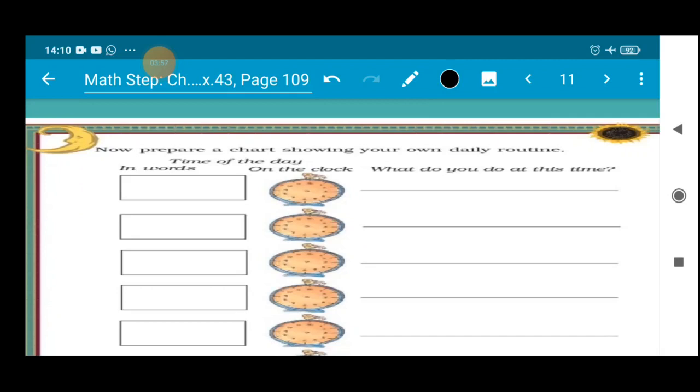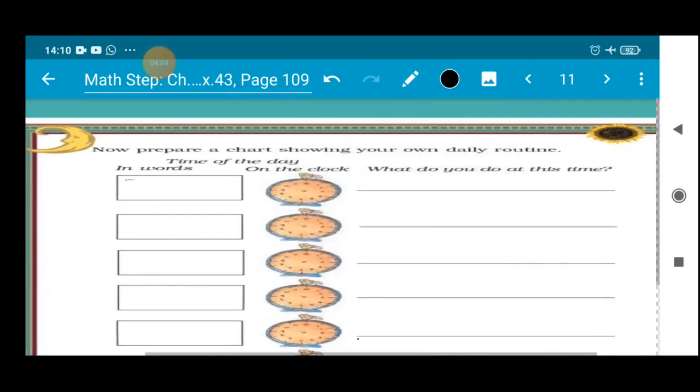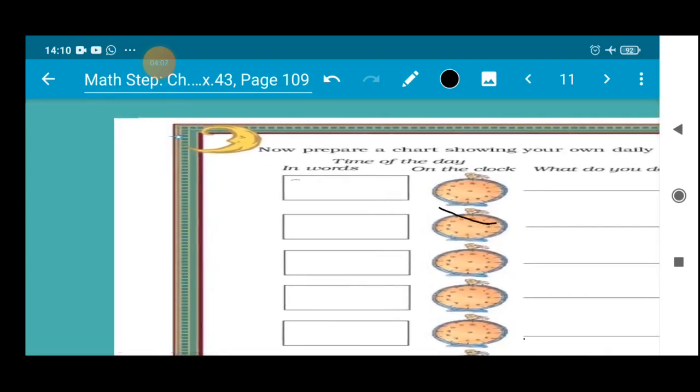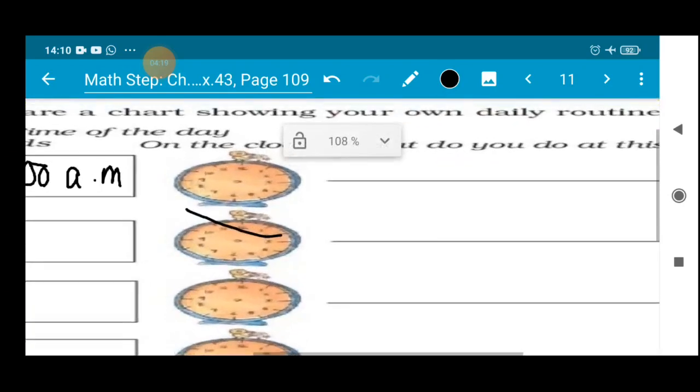For example, if you wake up at 7 a.m., you can give the time at 7 a.m. After that you have to draw the hands of the clock. So 7 means your short hand of the clock will be pointing towards 7 and the long hand will be pointing towards 12. Yes, so this will be 7 o'clock.